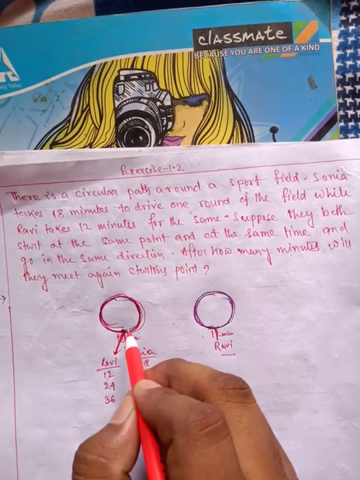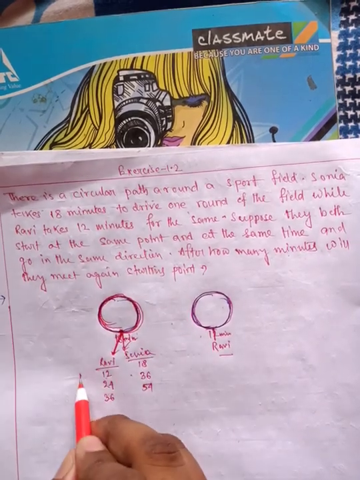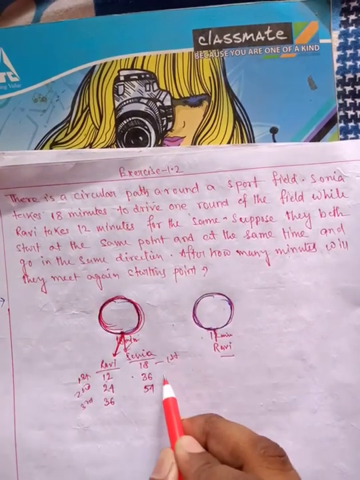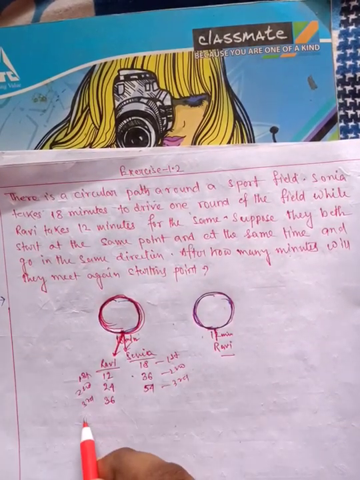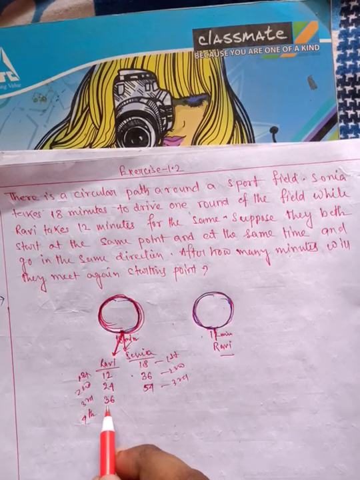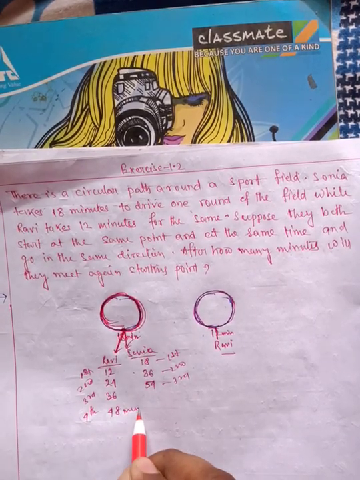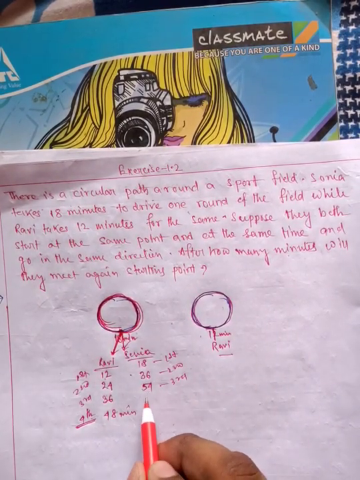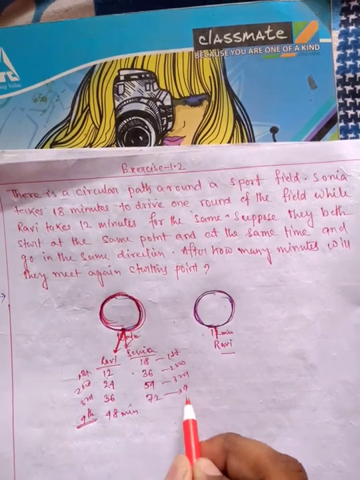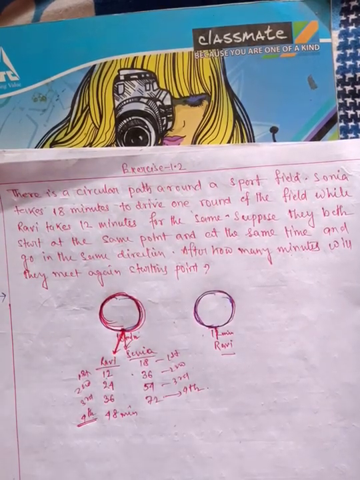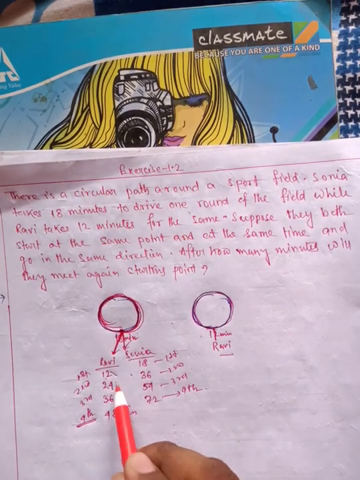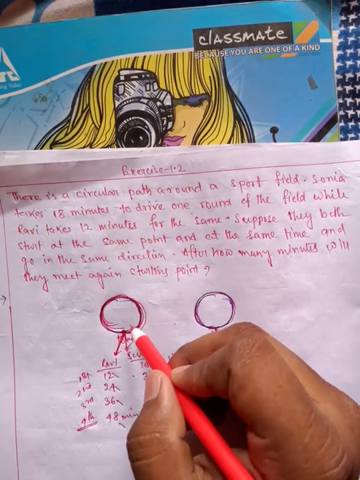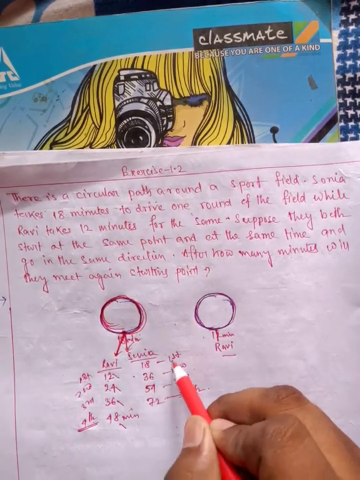Okay, again after 12 minutes Robbie will be here, that means this is first round, second round, third round. And the fourth round, after 48 minutes they will complete the fourth round, and after 72 minutes Sonia completes the fourth round. Now what I am seeing is that after 12, then 24, then 36, then 48, Robbie completes one round every 12 minutes. Again Sonia after 18 minutes completes one round.